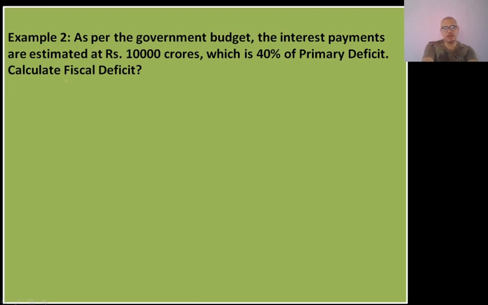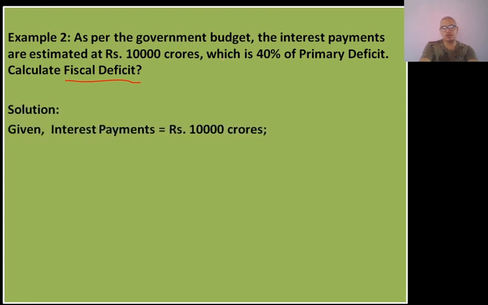So you are asked to find fiscal deficit, and some details are given over here. So let us see how to solve that. What are the details that have been given in the question? The details given in the question are that interest payments is equal to rupees 10,000 crores. This detail is given. And what is the next detail that is given in the question?